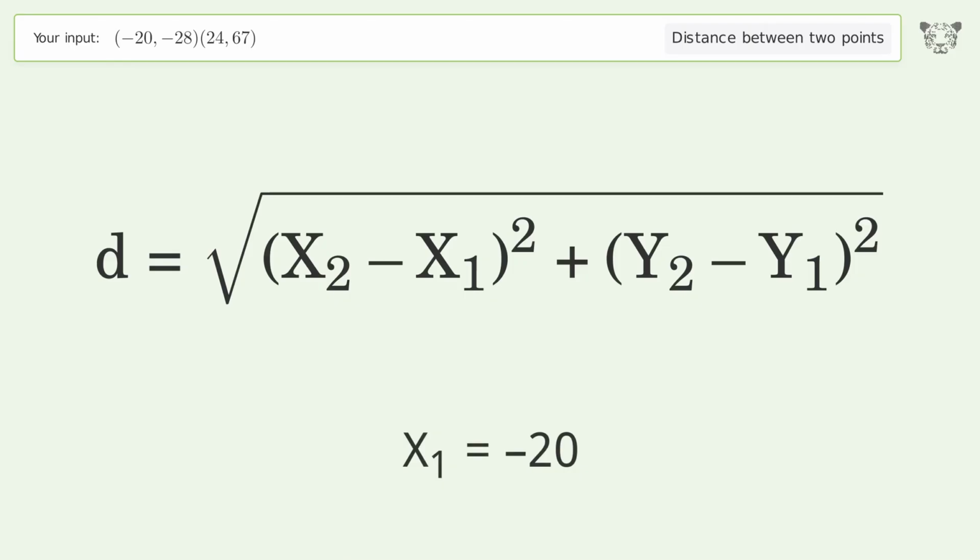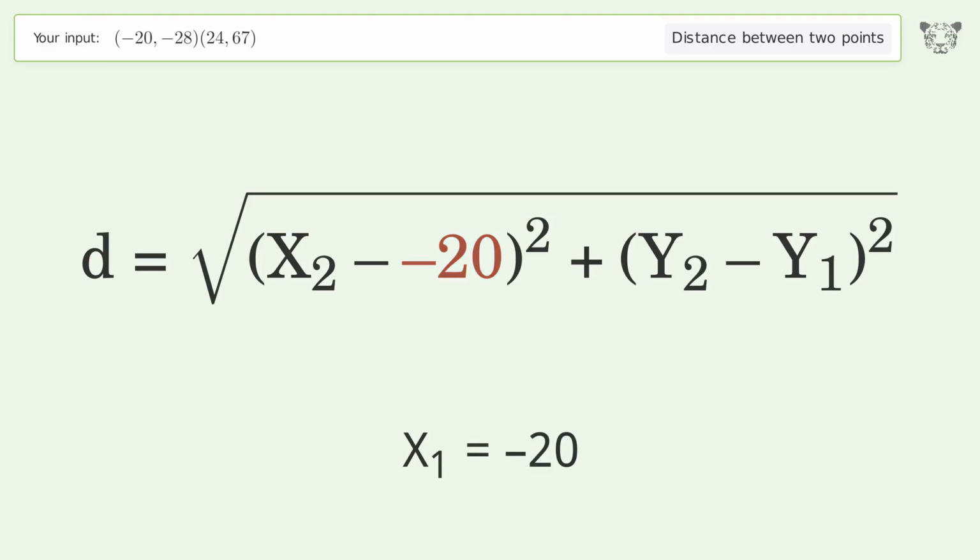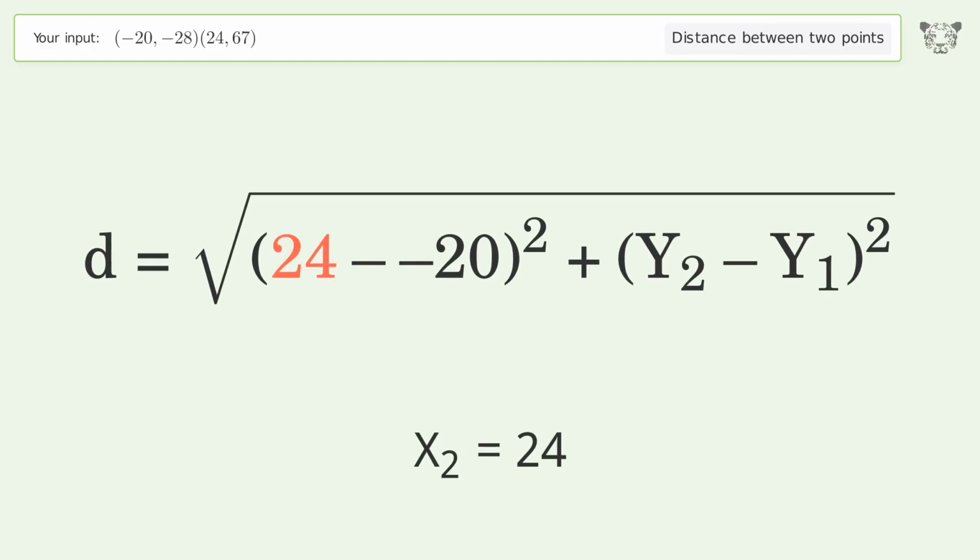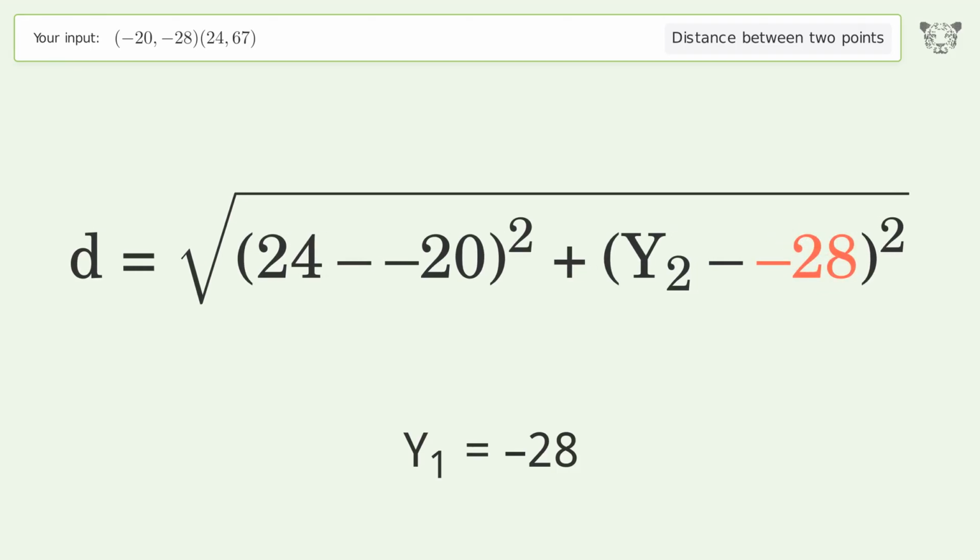x1 equals -20. x2 equals 24. y1 equals -28. y2 equals 67.